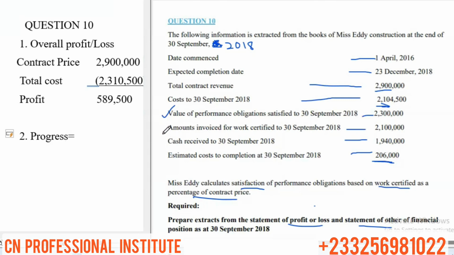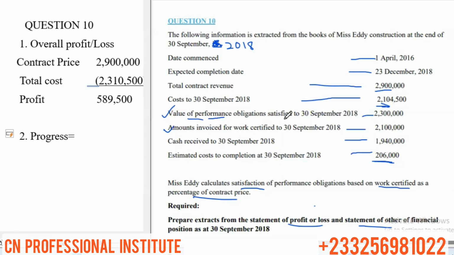Then we have here amount invoiced for work certified to 30th September 2018. This is the amount the entity has billed the customer. Are you following? The amount invoiced is the figure or the value we use when we are computing our contract asset or liability, and when we are computing our contract receivable or payable. Are you following?